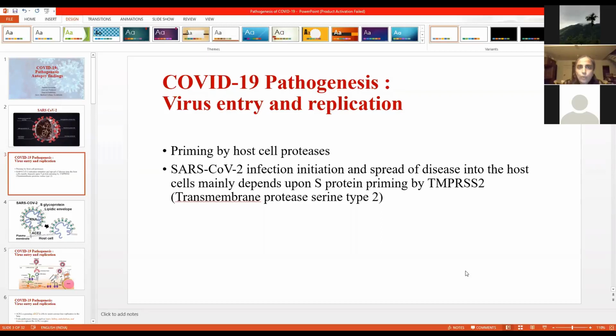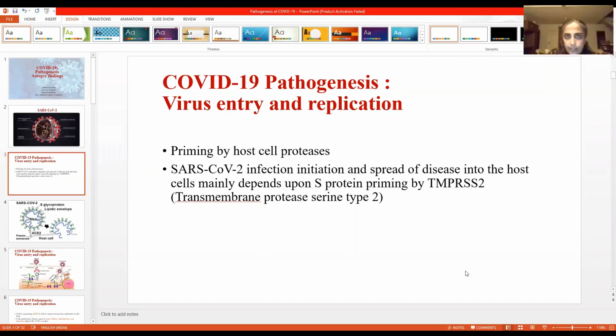And this spike protein actually has two subunits, the S1 and S2 subunits. Of this, the S1 is important for attachment of the virus to the receptor. The receptor for SARS-CoV-2 is ACE2, angiotensin converting enzyme. So the cells which have more of this angiotensin converting enzyme get infected very fast.